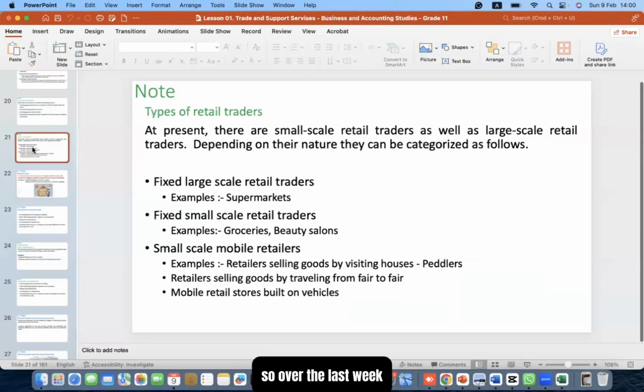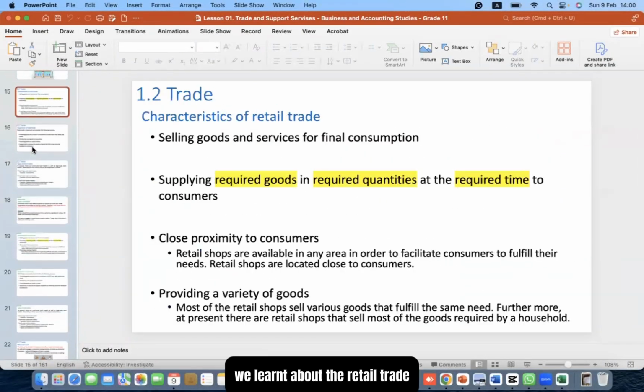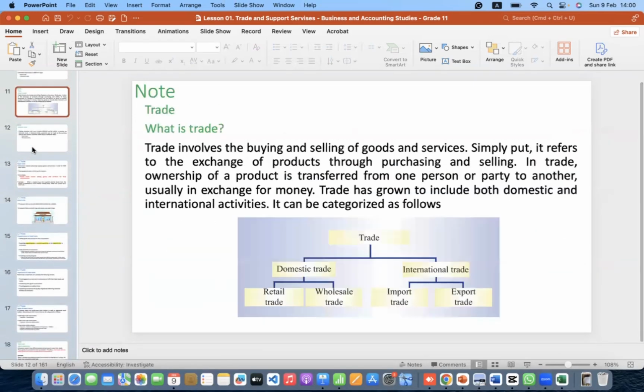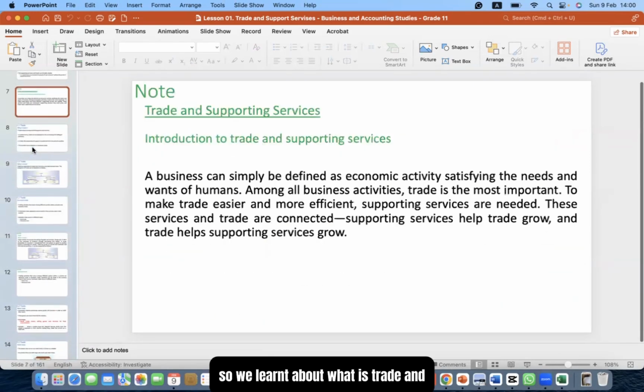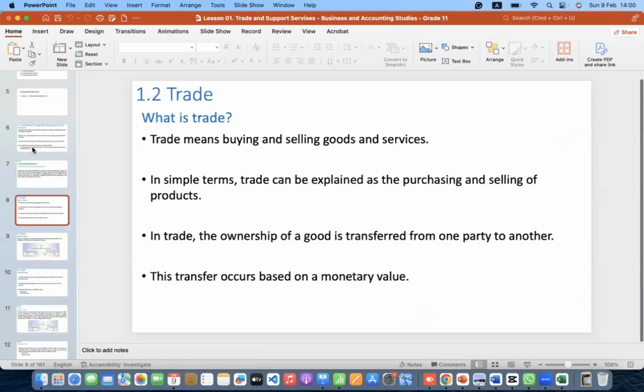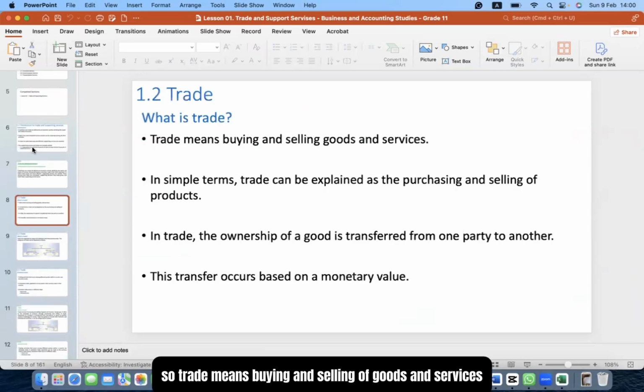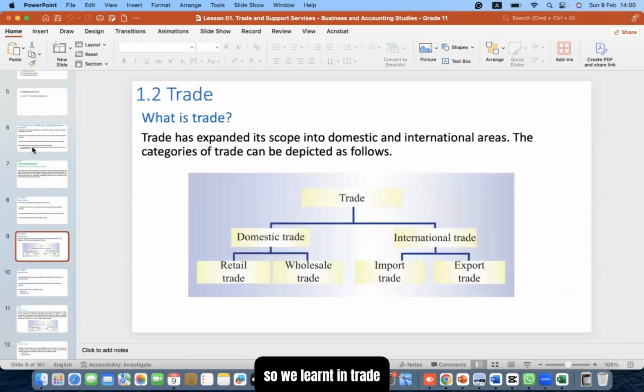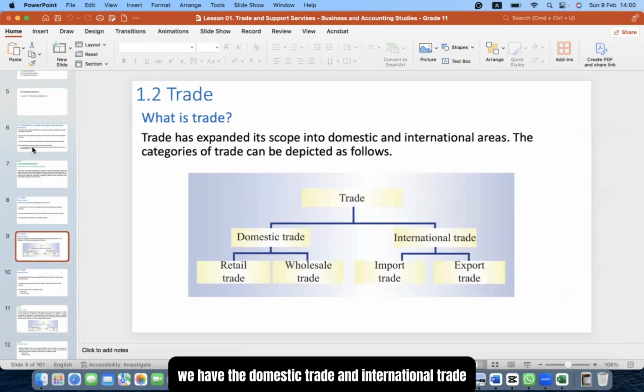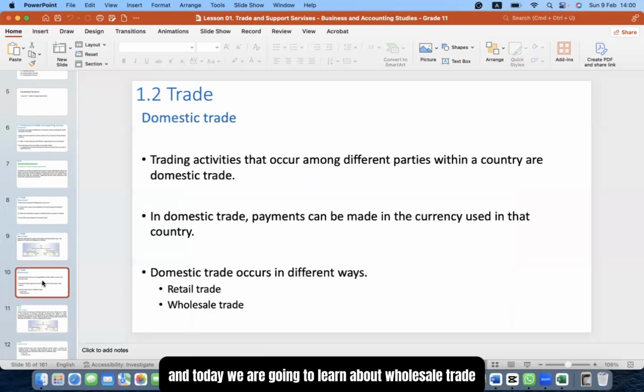So over the last week, we learned about the retail trade. We learned what trade is. Trade means buying and selling of goods and services, simply purchasing and selling of products. We learned that in trade we have domestic trade and international trade. In domestic trade we have retail trade and wholesale trade, and in international trade we have import trade and export trade. We already learned about retail trade, and today we are going to learn about wholesale trade.